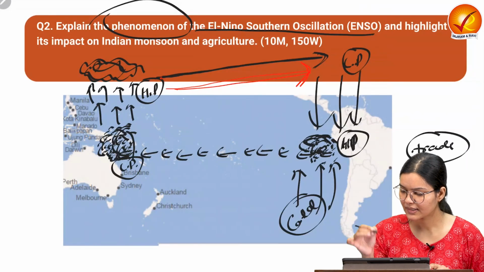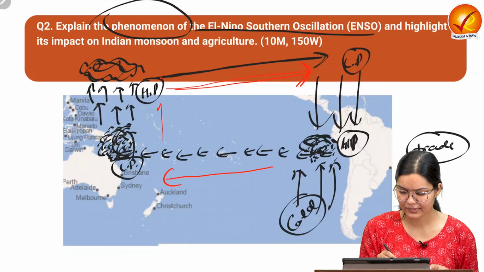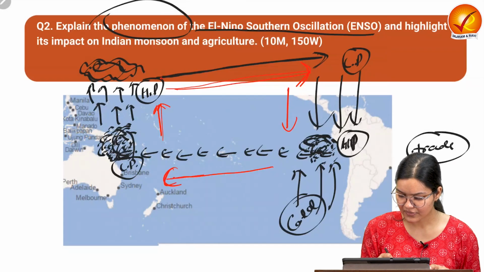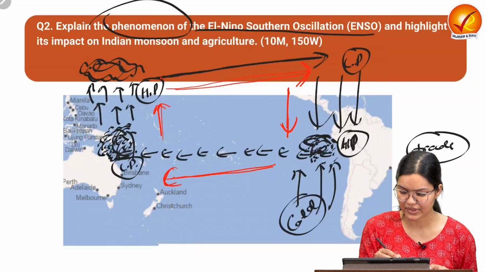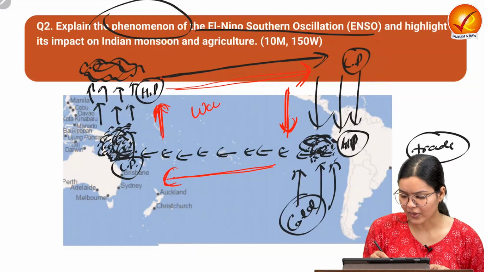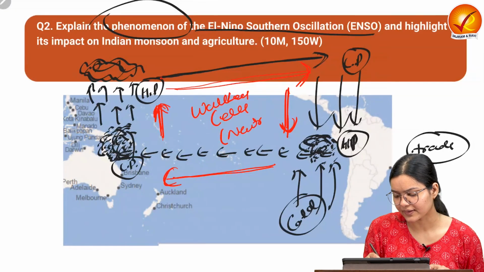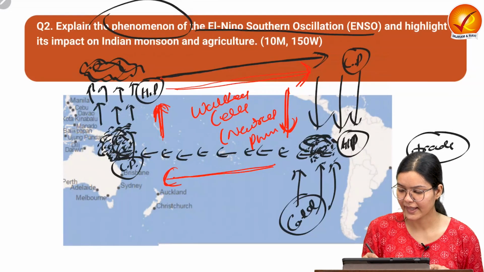Here also the air is flowing from this and this and this. So we can see a cell kind of circulation going on here. This is known as the Walker cell, and this is nothing but the neutral phase of the ENSO.